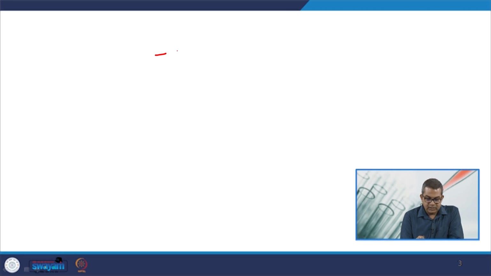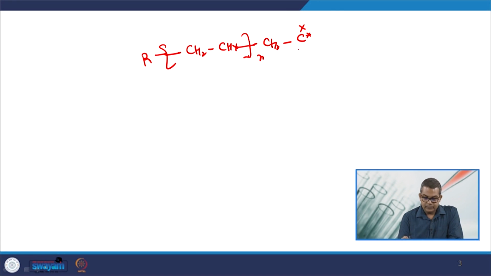Here we have this polymer with us, CH2CHX, and this is another reactive center. Here this chain is terminated with the help of this reactive center.